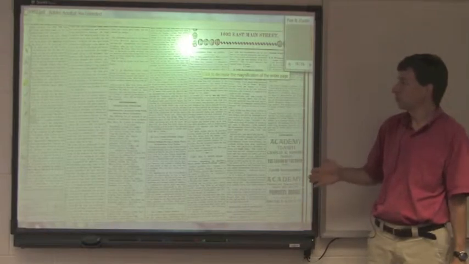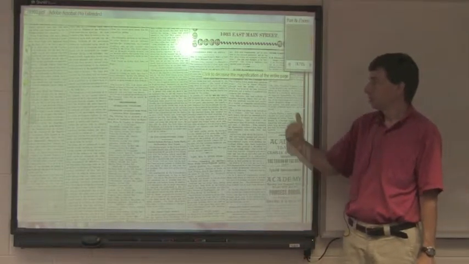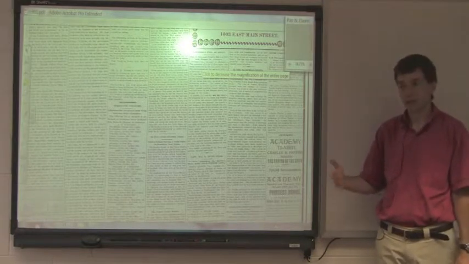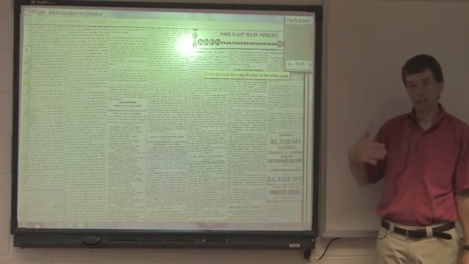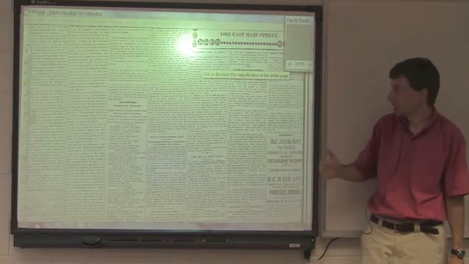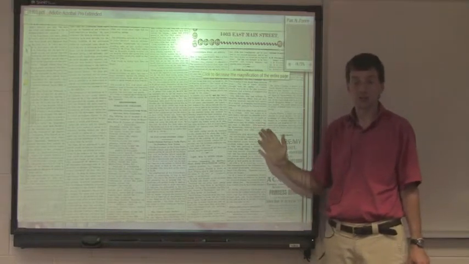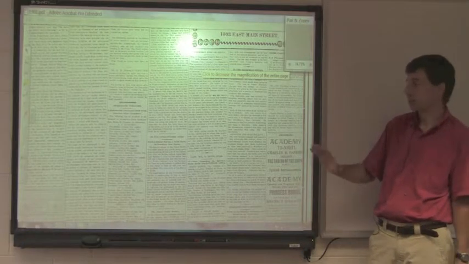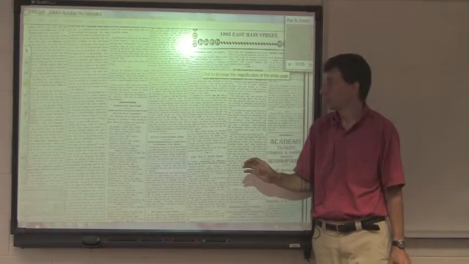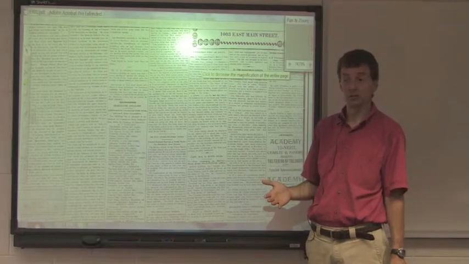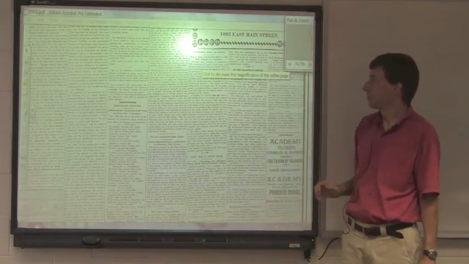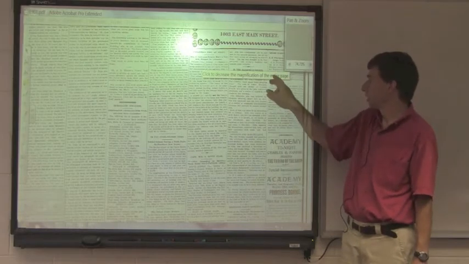But there's a sense in which a reader looking at the editorials expects a certain kind of opinion. They expect an attempt to persuade them of a belief. It's not like a news article where you're looking for facts, you're looking for description, you're looking for quotations. The editorial is a form of persuasive writing, and they do follow a certain kind of format. And again, you can see that when you look more closely at this editorial.